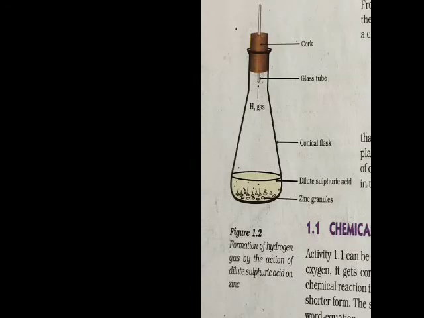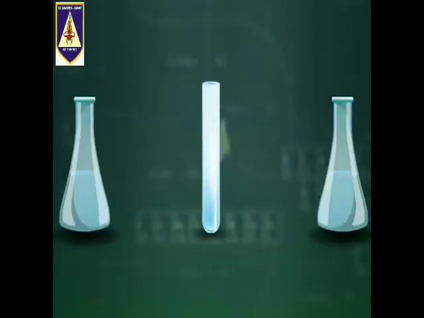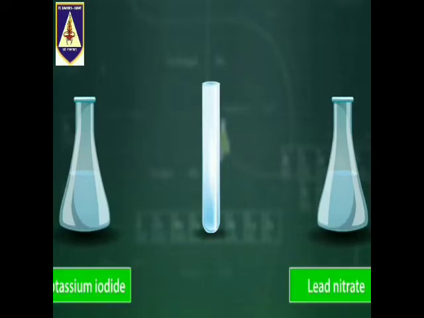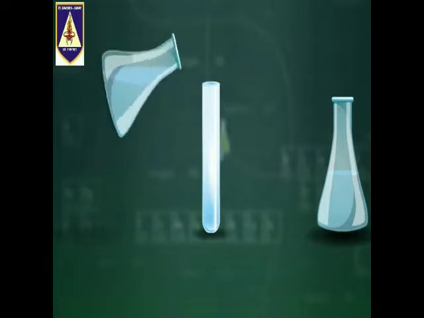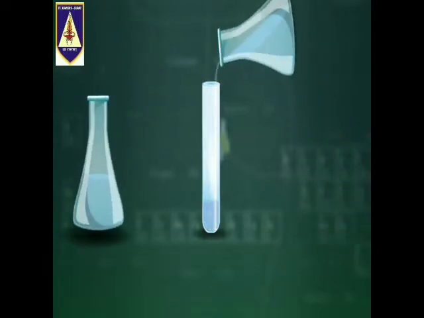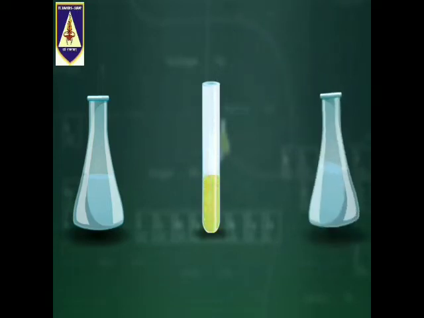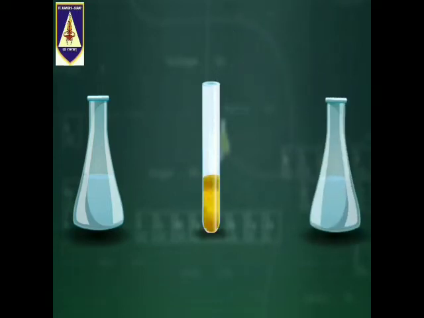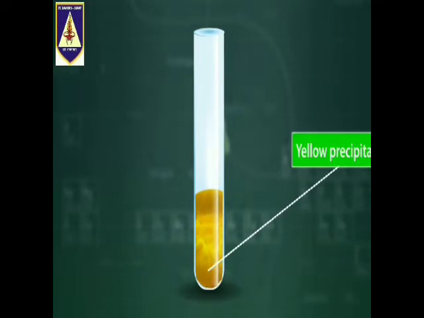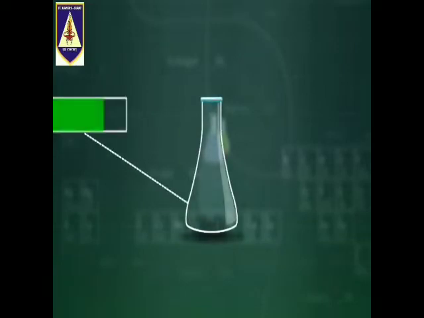Now, let us study activity 1.2. Now we will perform another activity which involves the reaction of potassium iodide and lead nitrate solution. Mix both the solutions in a test tube and allow them to react. We observe that a yellow-colored precipitate of lead iodide is formed at the bottom of the test tube. Now, let us perform another activity.